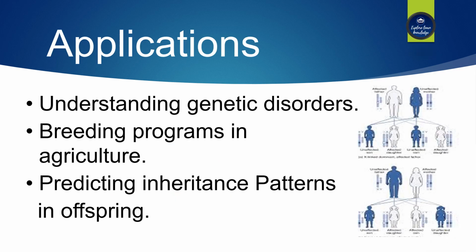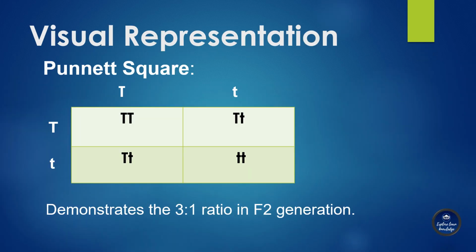Understanding the law of dominance is crucial for several reasons. It helps in understanding genetic disorders, improving breeding programs in agriculture, and predicting inheritance patterns in offspring. Here is a visual representation of Mendel's law of dominance using a Punnett square. It shows how crossing two heterozygous plants results in the 3:1 ratio observed by Mendel, with 3 tall plants and 1 short plant.